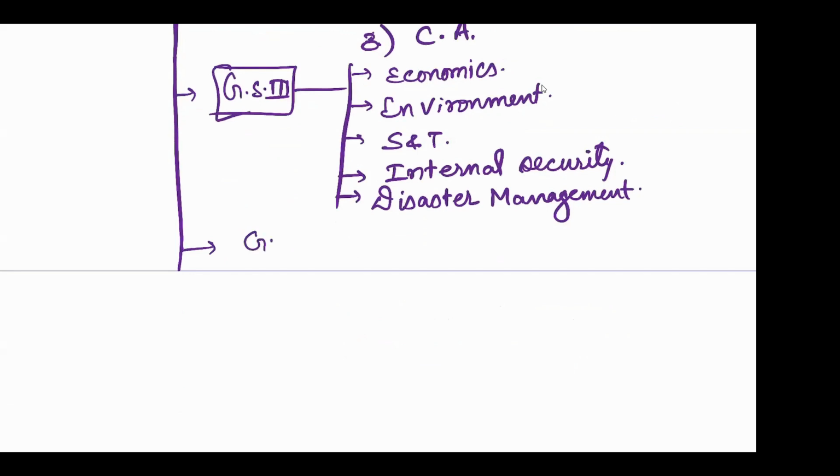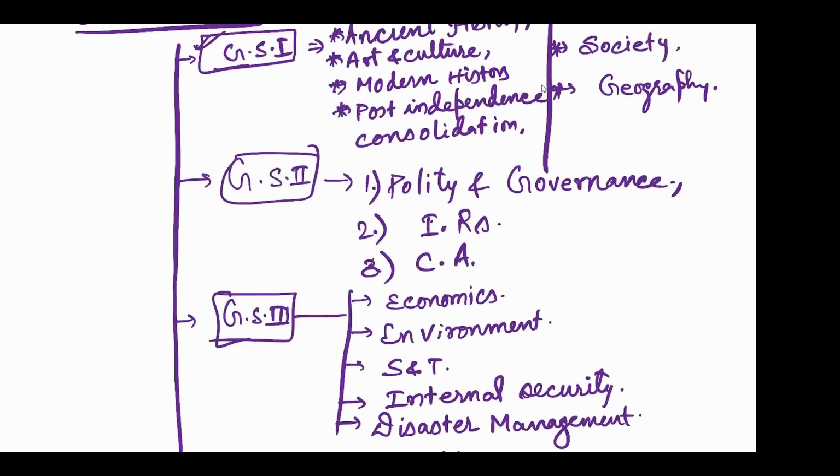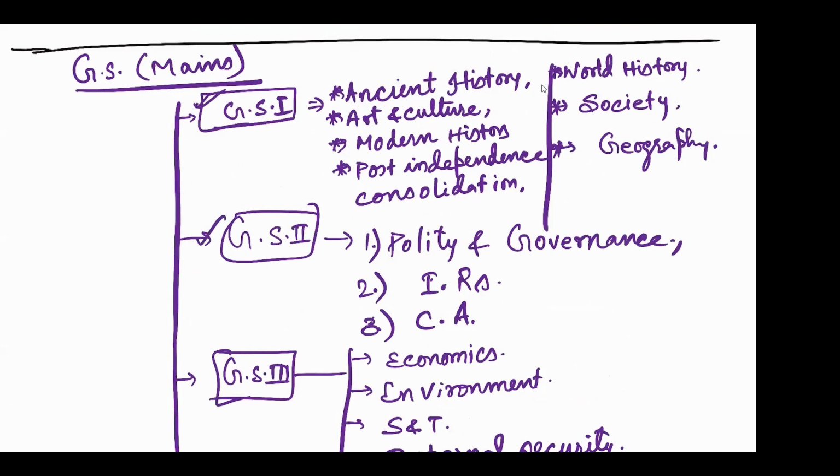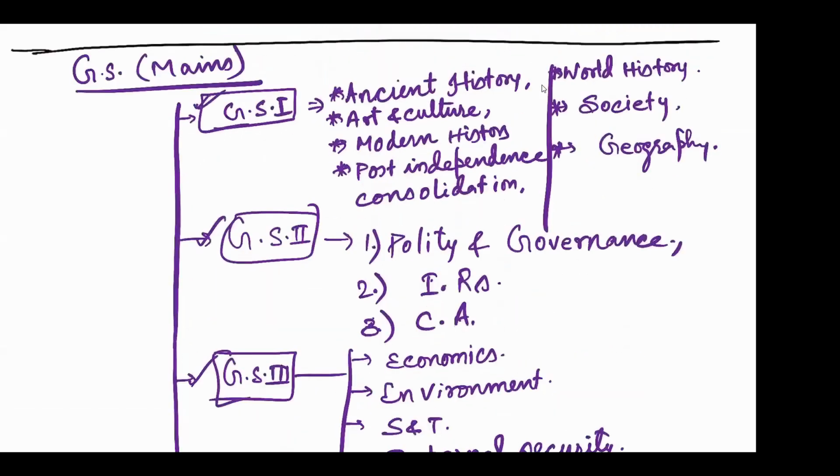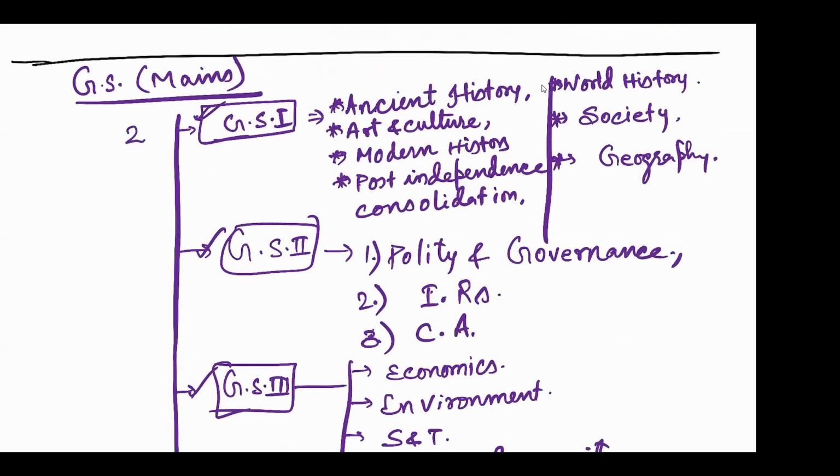General studies 4 will be ethics. It's a whole new paper. So virtually everything you see will be the part of your general studies paper. Each paper will be worth 250 marks.